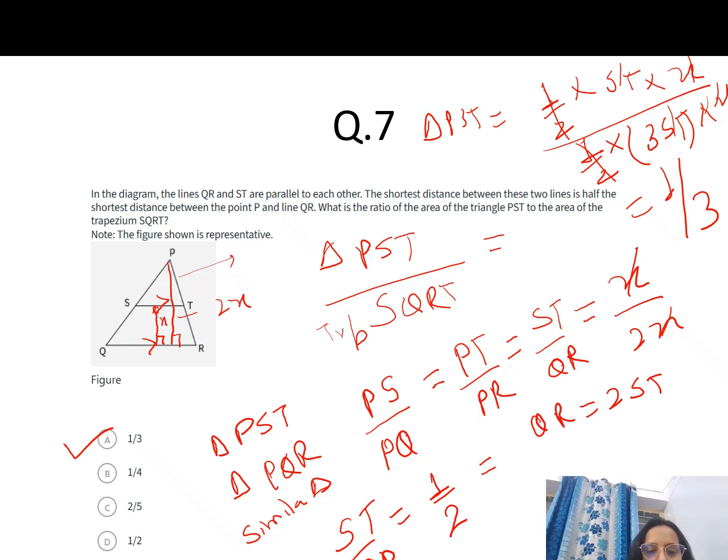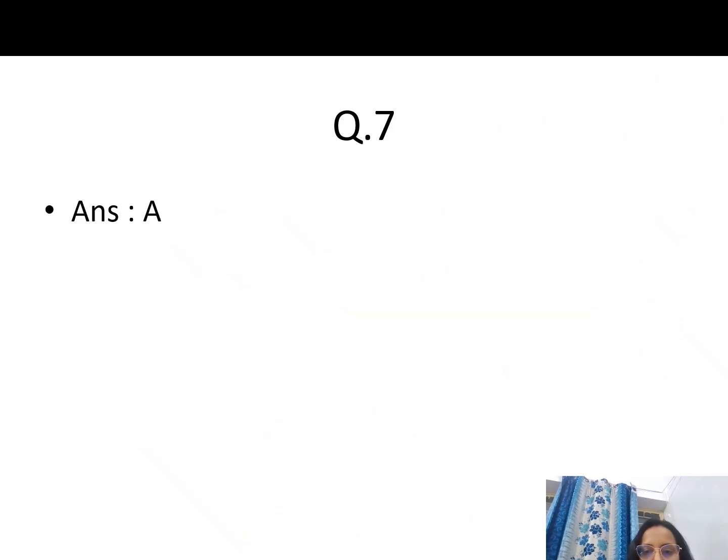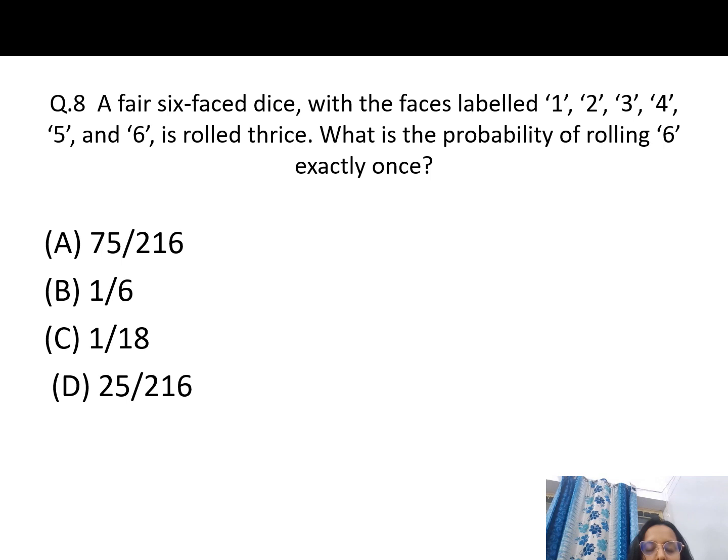One other way you can see this: suppose this is the height, and if I divide the triangle like this, this side will be the same, and this side will also be the same perpendicular. So in this trapezium I can make these three similar triangles, so of course this is 1 by 3 of the trapezium. In this way also you can see that the answer is A. Now, the eighth question.